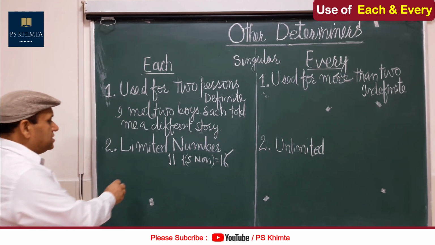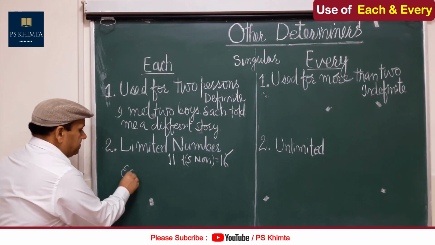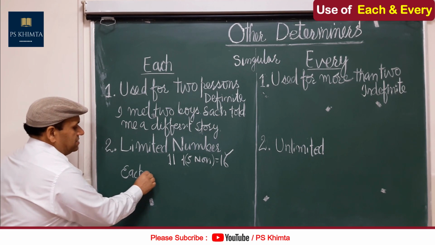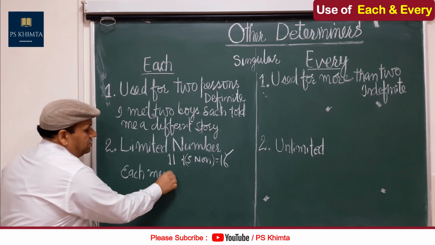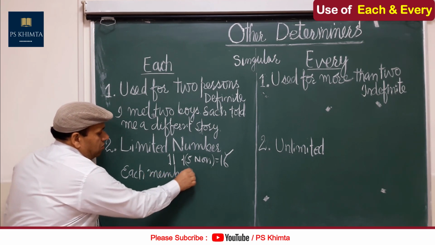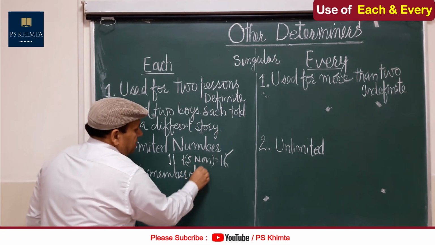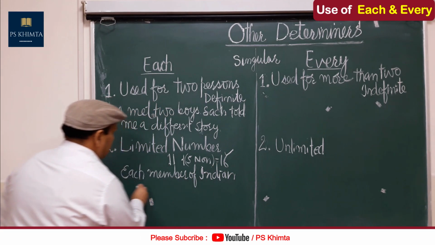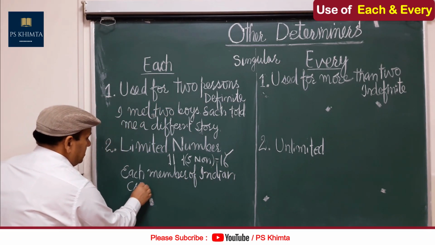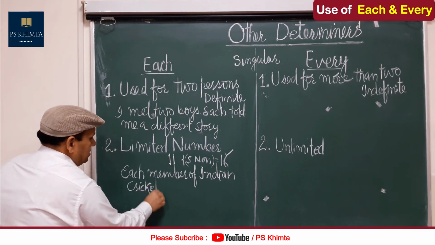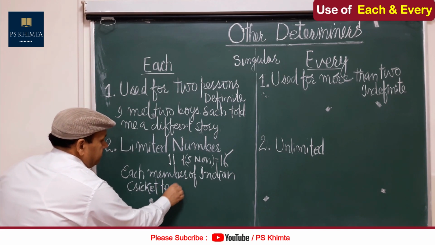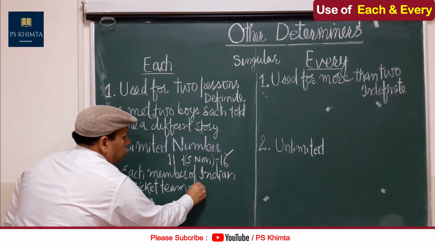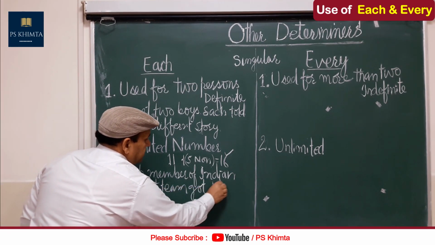So let us see here, each member of the Indian cricket team got a prize.